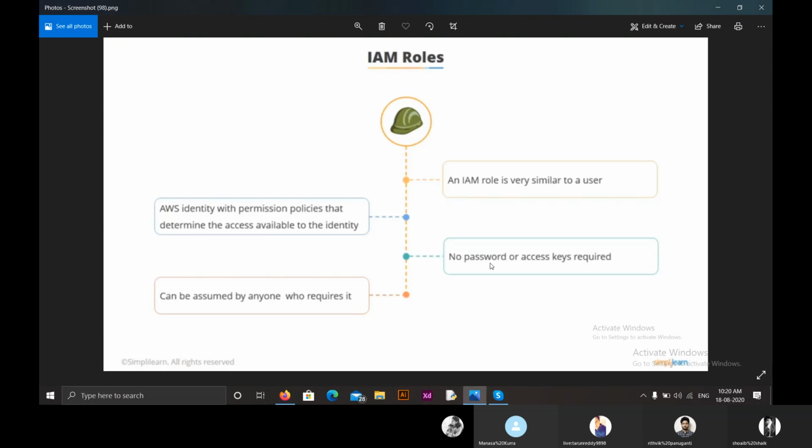But in IAM roles, we don't require a password or access keys. And IAM roles can be assumed by anyone who requires it. Whoever needs it, if we create an IAM role, we can give it to them, and they can access all the resources we have defined in the IAM role.